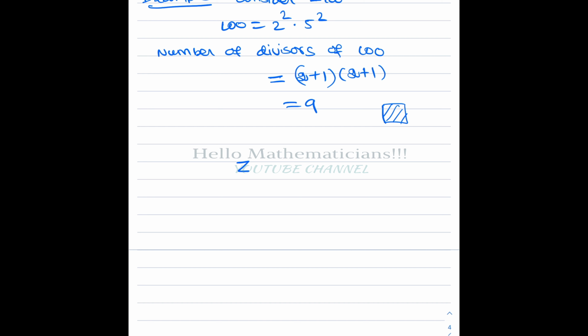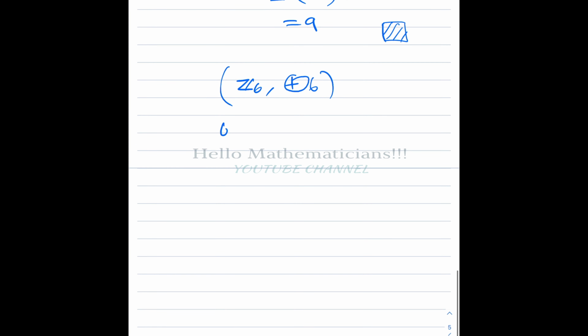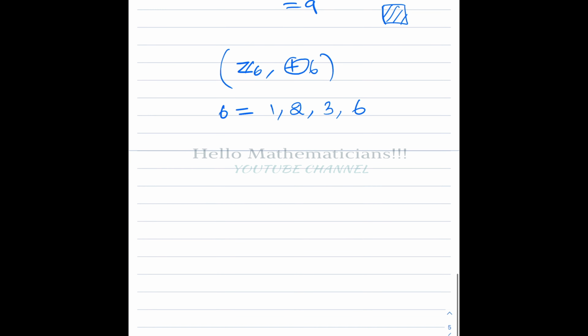For example, consider Z6 with addition modulo 6. What are the divisors of 6? 1, 2, 3, 6. So there are 4 divisors.